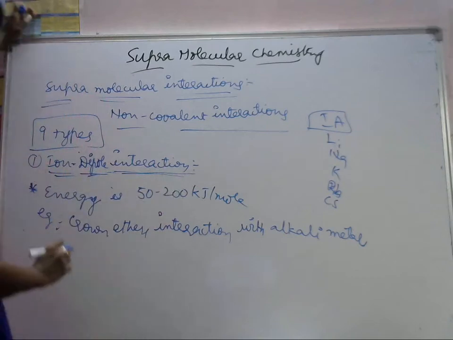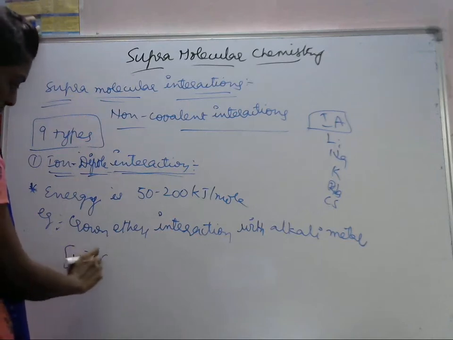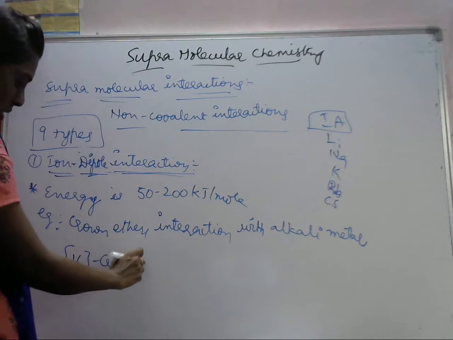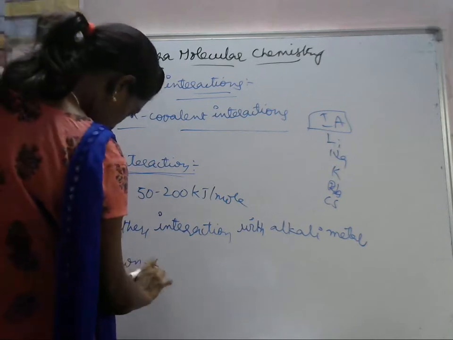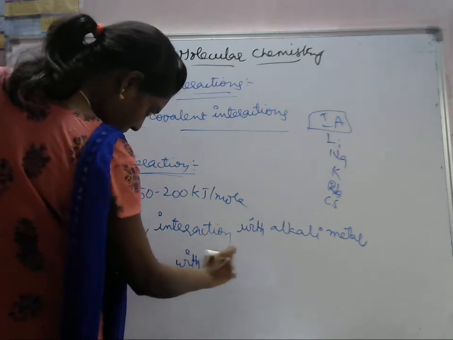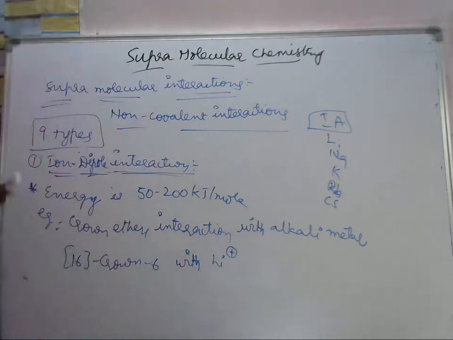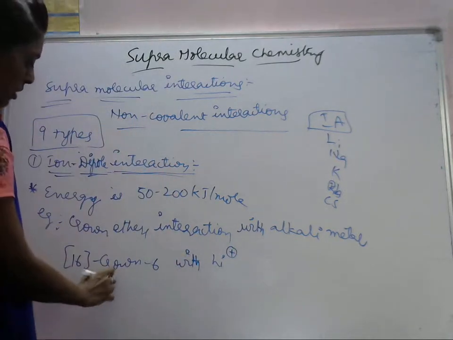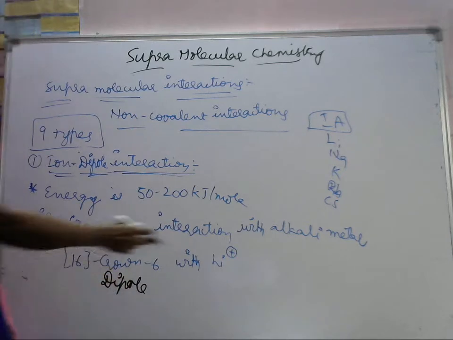If you take 16 crown 6 with lithium plus, then this is a dipole, and here we are having an ion.